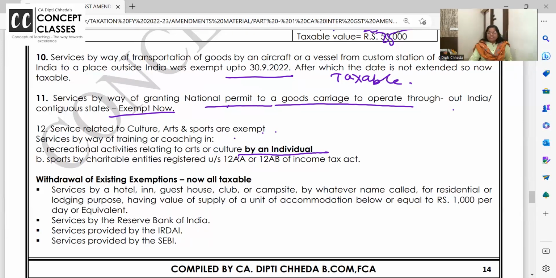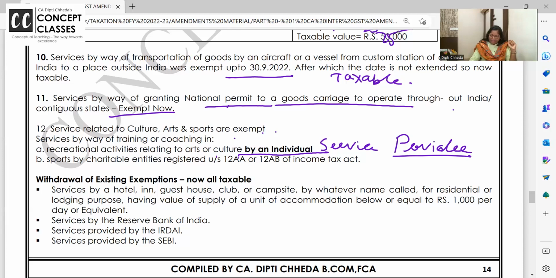If this art and culture is rendered by a partnership firm, company, group of singers, musicians, a private company, and they are giving Hindustani classical performance, GST is going to be chargeable. So art and culture related services are exempt if the service provider is an individual. If you want, add on over here, service provider is individual.